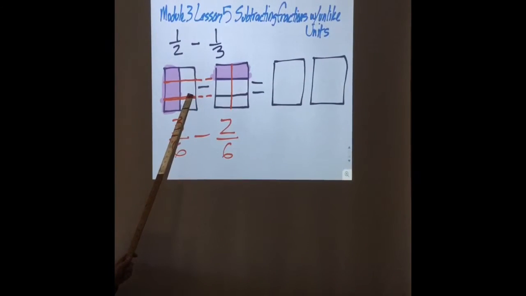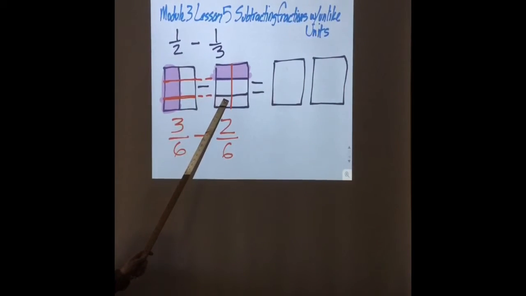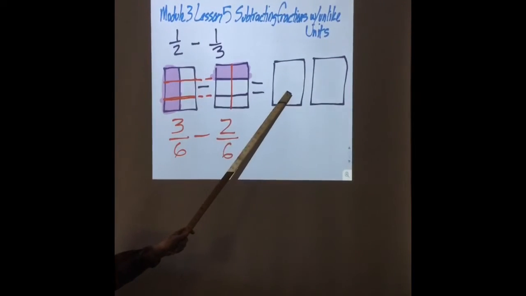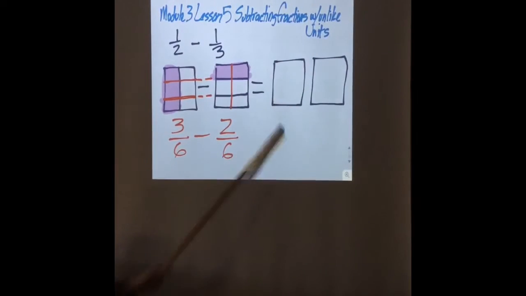Now, do you notice that on subtraction problems, we always have the larger number that we start with? It's kind of like the total. We're starting with the total, the big number first, and then we're going to take a little away from it, and we're going to end up with a little over here. Right? So let's do that. But how do we want to show that we're taking them away? How do we want to show that we're going to take those 2 away? I'm going to say let's cross them off.